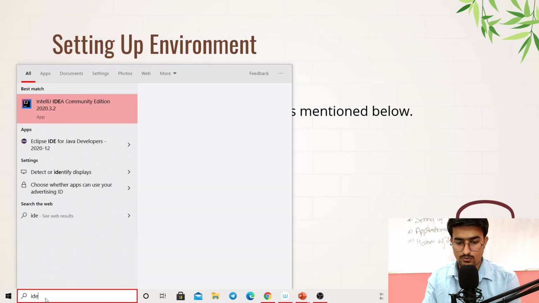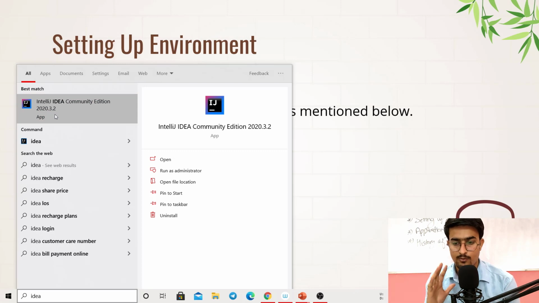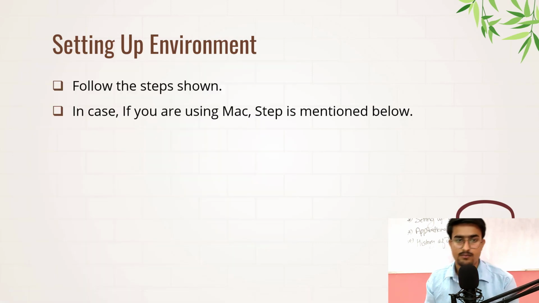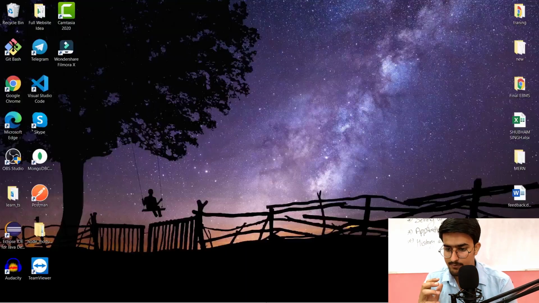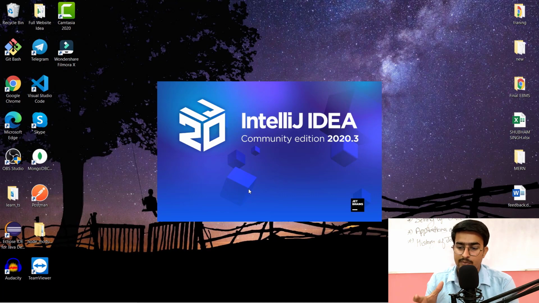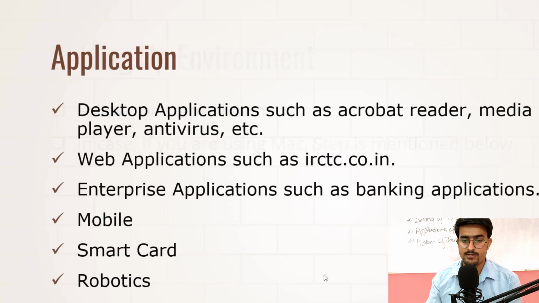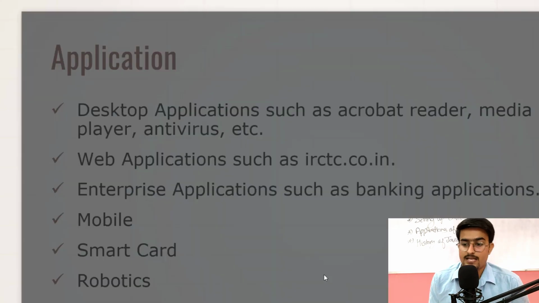In case you are not able to install, just go to the blog, and you can see every step very clearly mentioned. So you don't need to worry about anything. Just go to the blog section and see the instructions you require to install those things. After you are done with the installation process, which is pretty quick and simple, we'll go to the JDK part. So this is IntelliJ IDEA. This will open Community Edition 2020.3. Yeah. So let this open, and we'll go to the desktop applications such as Acrobat.